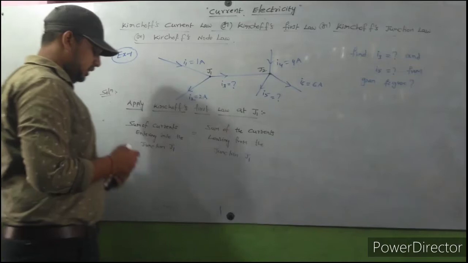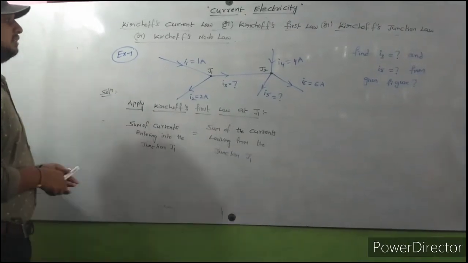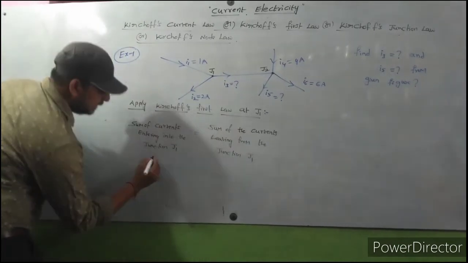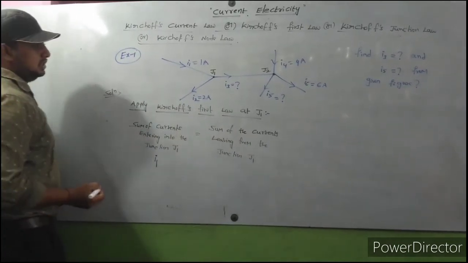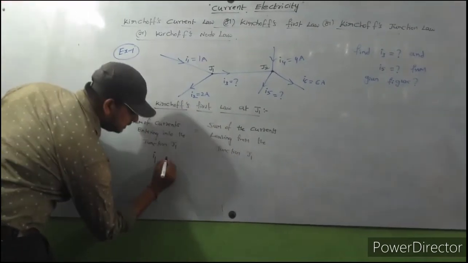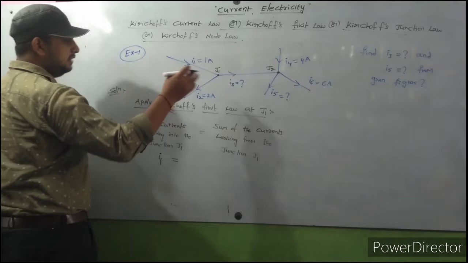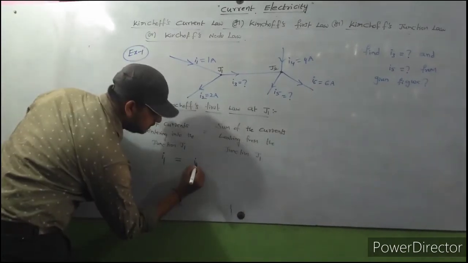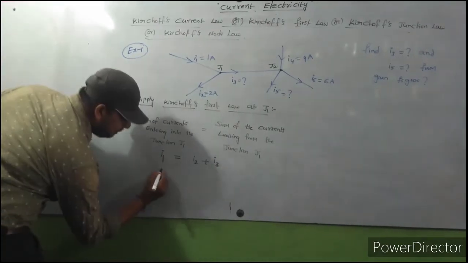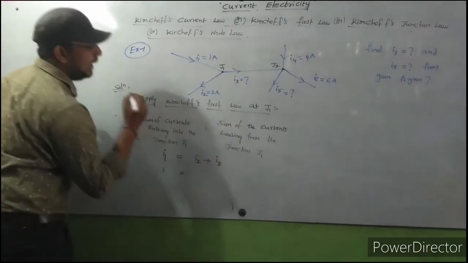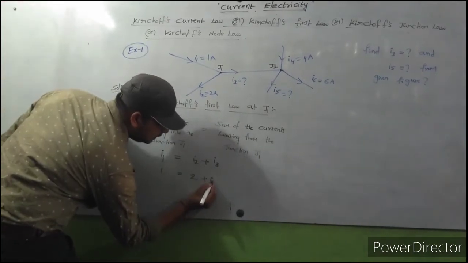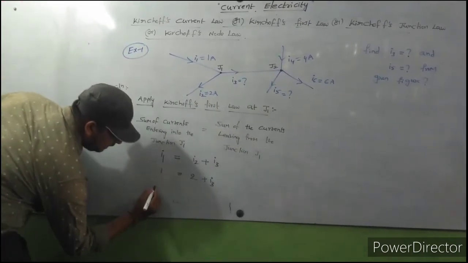What are the currents entering into the junction J1? I1 current is entered here. Next, I2 current is leaving and I3 current is leaving. So the current entering into the junction is I1 only. Leaving from the junction is I2 plus I3. I1 value is 1 amp and I2 value is 2 amps. I3 value we don't know. I want the I3 value.